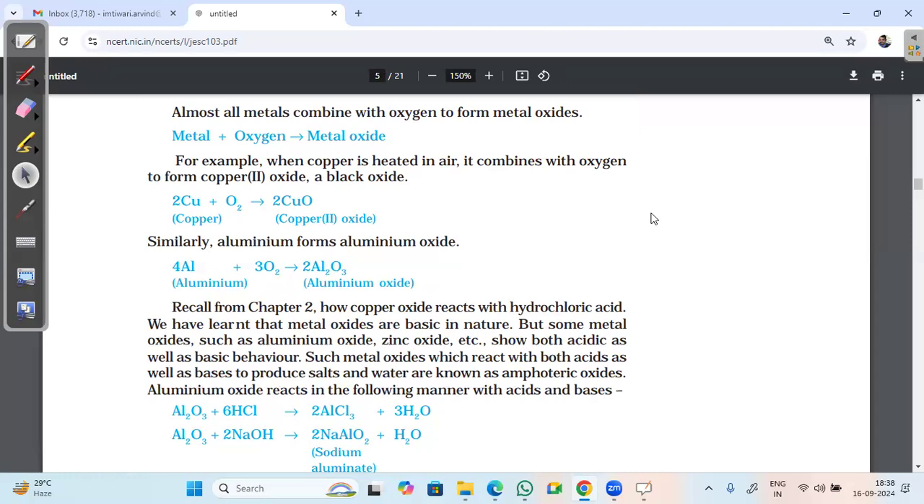Moksha? Sir, Al2O3 plus NaOH. I just want the name of the amphoteric oxide. So what is the name of the amphoteric oxide? Sodium aluminate and water. No, see, sodium aluminate. Aluminium and zinc, sir. Aluminium oxide and zinc oxide. They are amphoteric oxides.